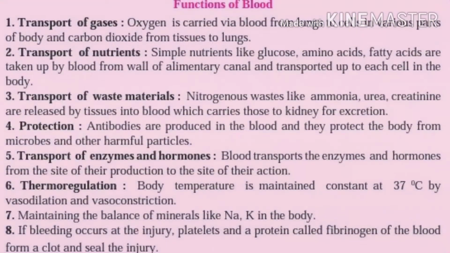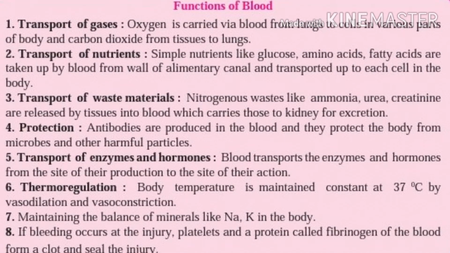Functions of blood. First, transport of gases. Oxygen is carried via blood from lungs to cells in various parts of body and carbon dioxide from tissues to lungs. Second is transport of nutrients. Simple nutrients like glucose, amino acids, fatty acids are taken up by blood from walls of the alimentary canal and transported up to each cell in the body. Third is transport of waste. Nitrogenous waste like ammonia, urea, creatinine are released by tissues into blood, which carries those to kidney for excretion.